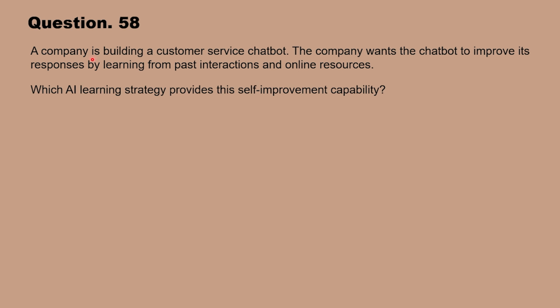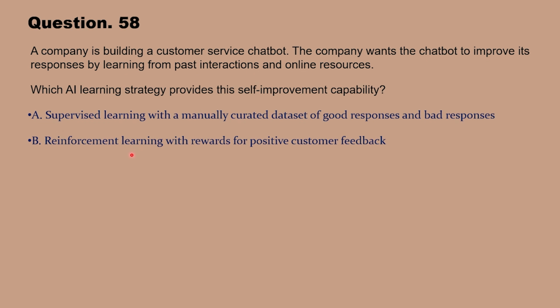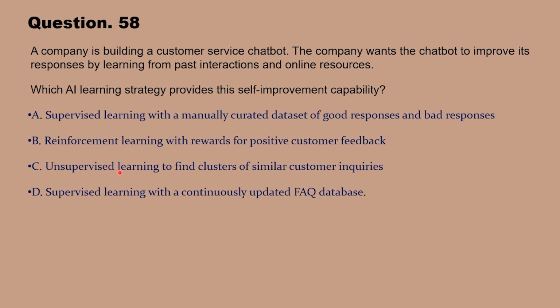Now question number 58. A company is building a customer service chatbot. The company wants the chatbot to improve its responses by learning from past interactions and online resources. Which AI strategy provides the self-improvement capability? Here are the options. Go through all these options and try to guess the correct answer.